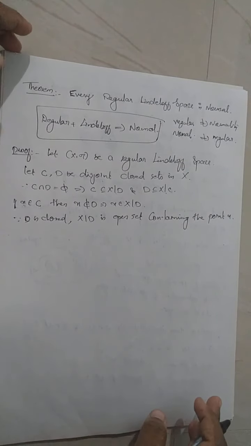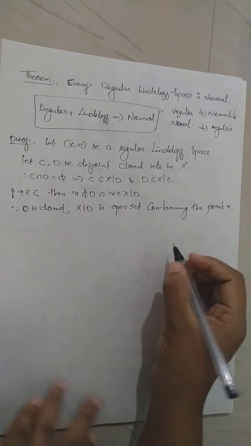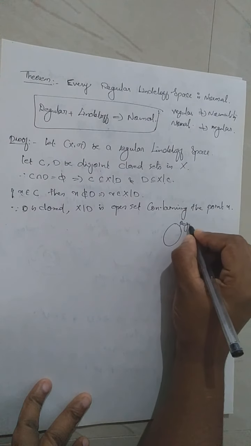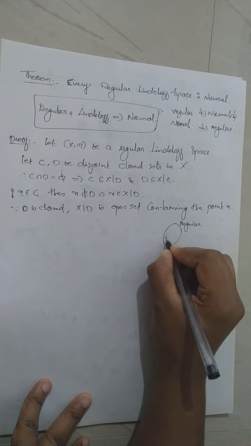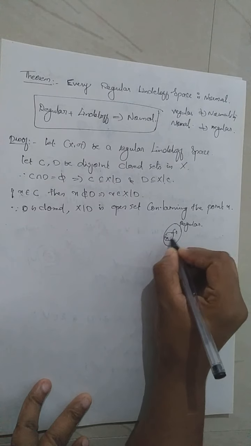Then by the equivalent conditions of regularity, suppose we have a regular space, and we have a point x and an open set G containing that point.